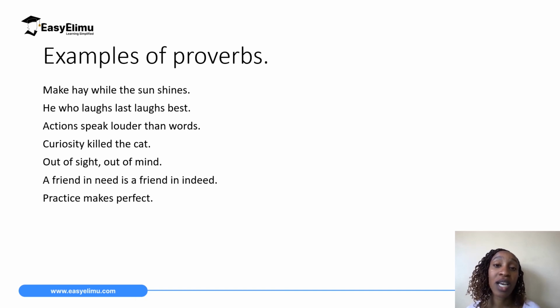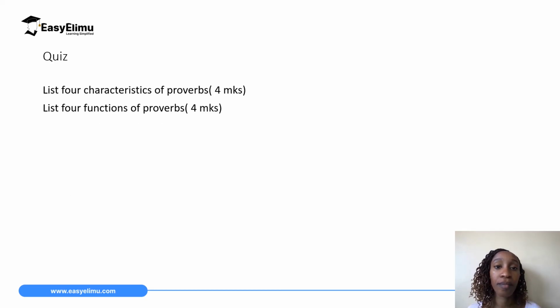You can attempt to write as many proverbs as you know, and even go ahead and try to look at the meaning, the deeper meaning, the surface meaning. So that's it for proverbs. I hope you have understood and you're now able to give a few examples of proverbs. You're able to even define proverbs and give characteristics of proverbs.